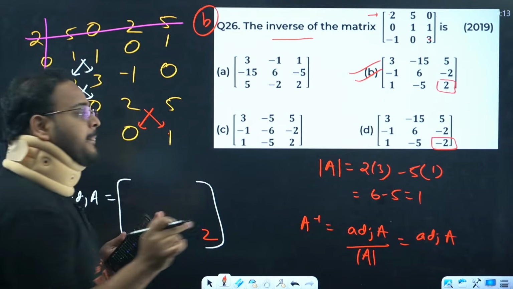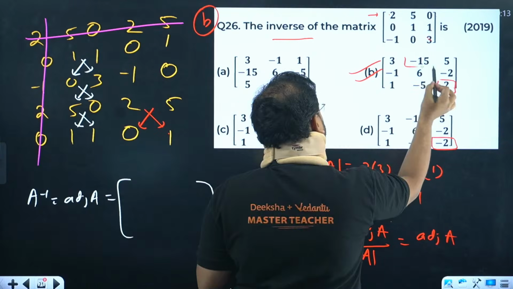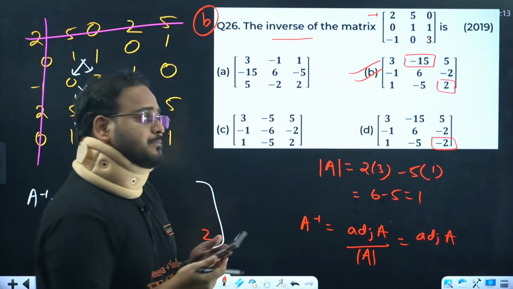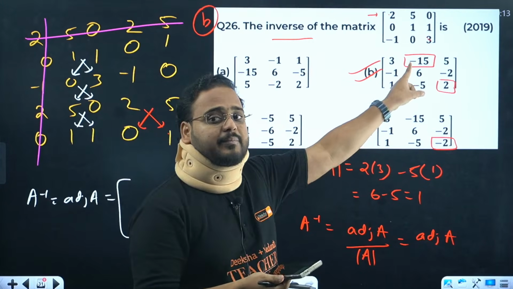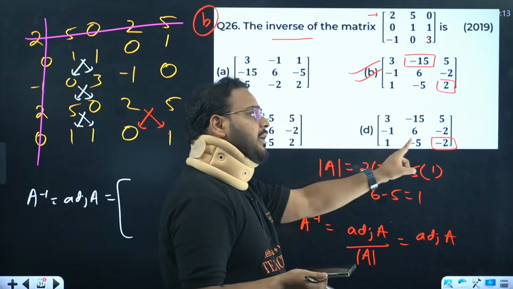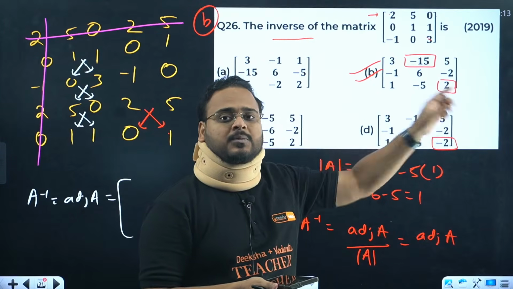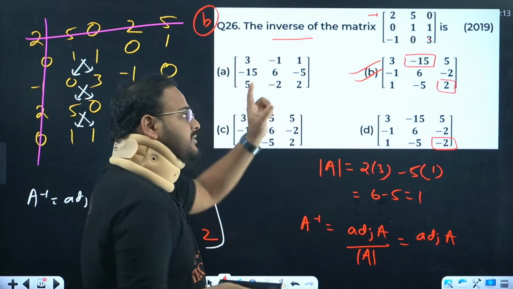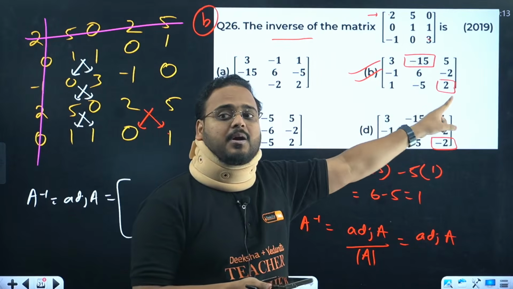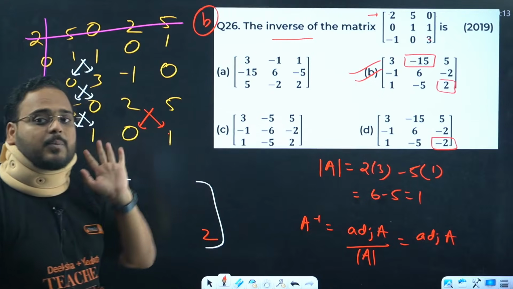So let's see, I'll find my second term. Because if the second term comes as minus 15, it cannot be option A, cannot be option C, and it cannot be option D because the last term is coming as 2. Is it clear or not? The second term over here is minus 1, minus 5, and over here it is minus 15, but the last term is coming as 2. Means option B will be true.